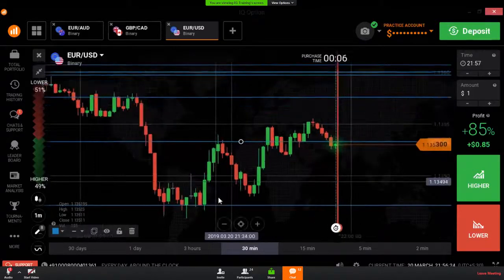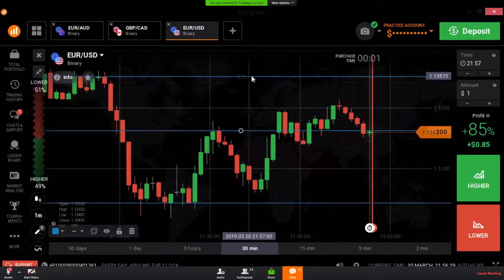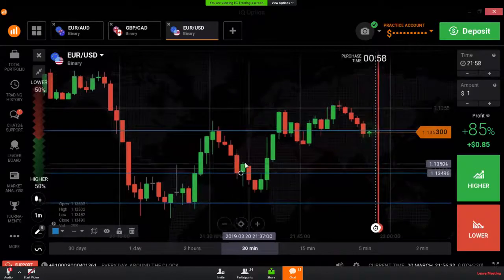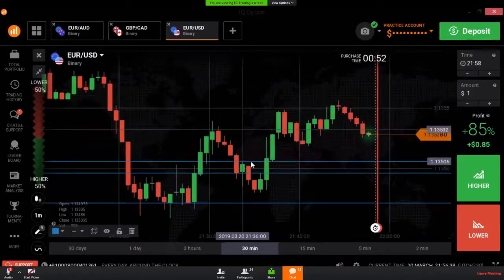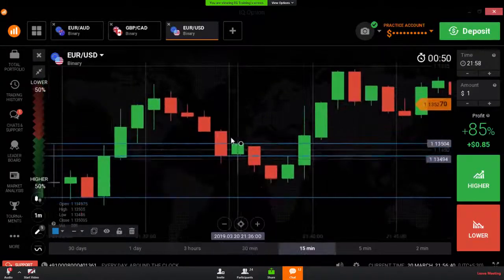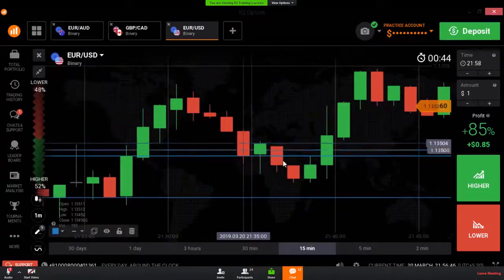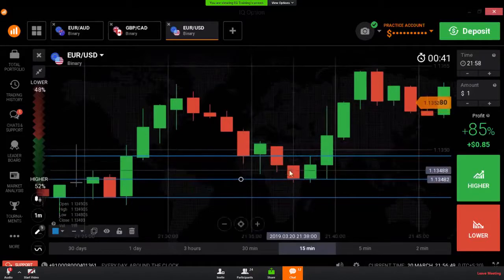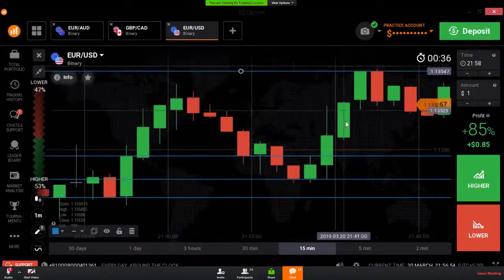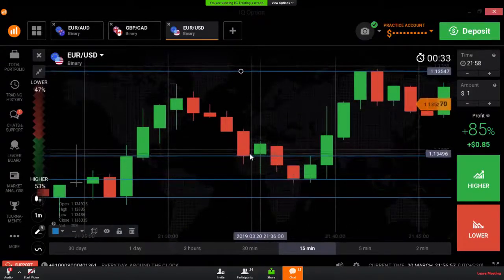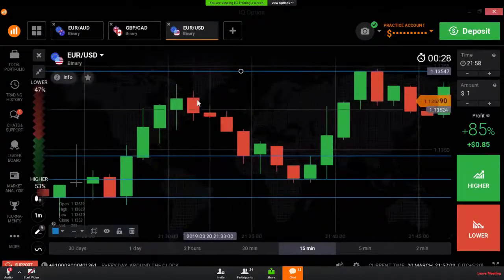I already told you this is a buyer's area. We are seeing buyer's entry from this level. Again, we are seeing a seller's entry from this level. Again, they changed their entry point. Sellers changed their entry point above this level, and buyers changed their entry point below the previous level. Sellers changed their entry point above the previous level.